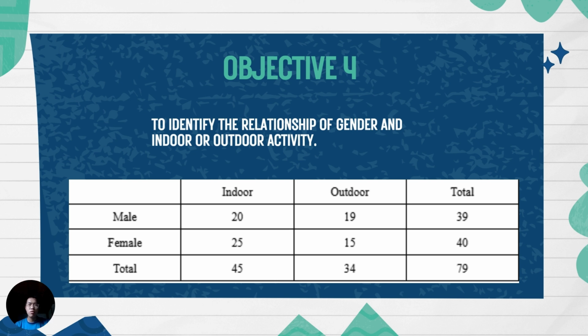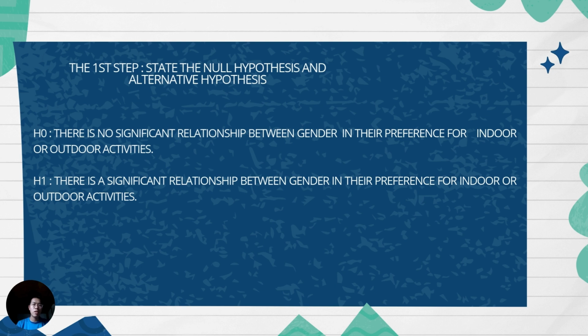Next, I would like to introduce objective number 4, which is to identify the relationship of gender and indoor or outdoor activities. The table below shows the frequency of male and female for indoor and outdoor. Step 1 is to state the null hypothesis and the alternative hypothesis. The null hypothesis here is that there is no significant relationship between gender and their preference for indoor or outdoor activities. The alternative is the reverse of the null hypothesis.